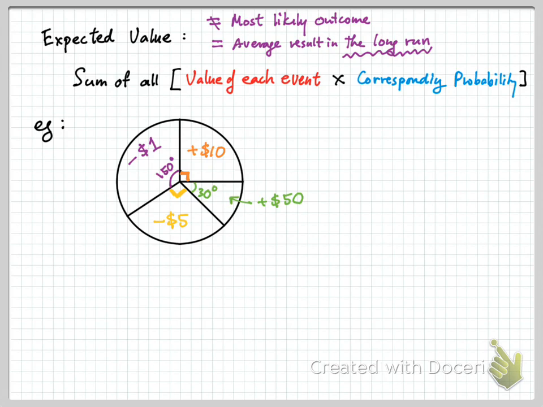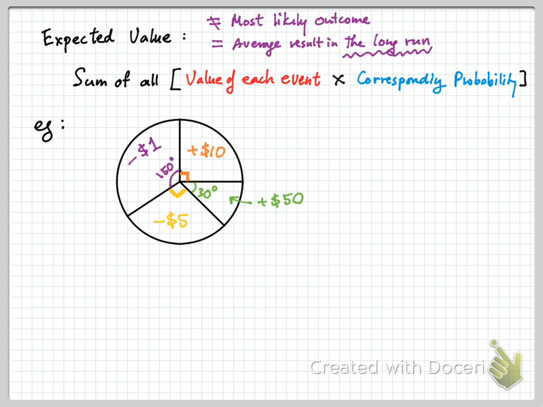Now, it is not the most likely outcome. Please try to contrast between these two ideas. The most likely outcome is the most likely, right? It is the one with the highest probability, but it is not always the expected value, right?